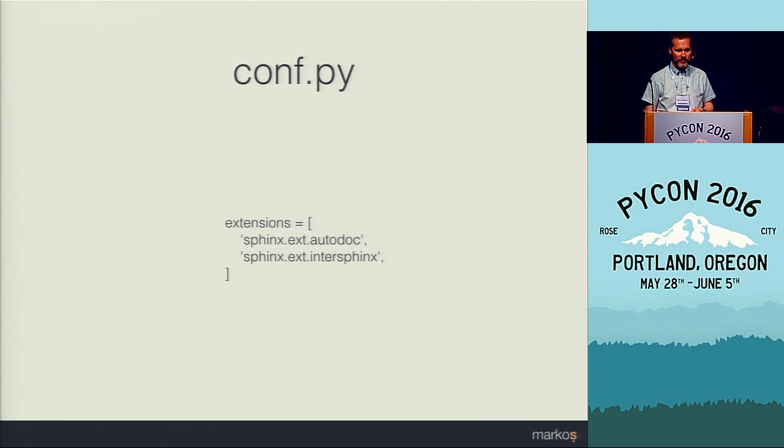The first extension, called autodoc, can generate documentation from Python docstrings, which is really useful if you want to generate API documentation from your code. The second one, intersphinx, enables you to reference parts of the documentation of other packages.